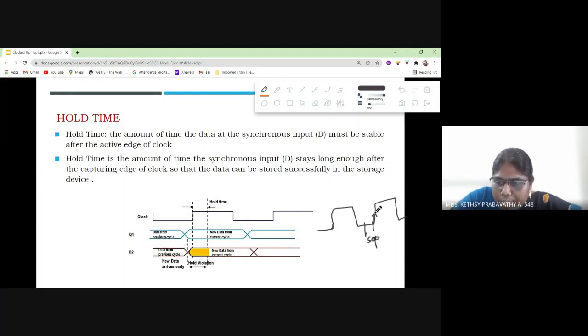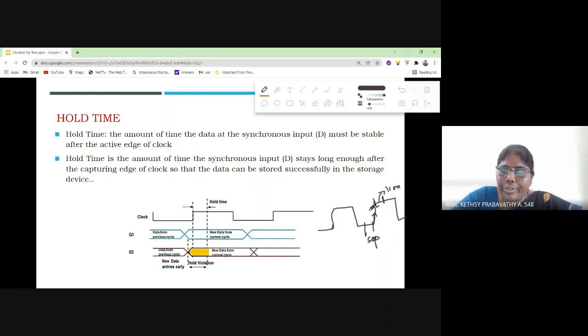What is the hold time? After it is triggered, this half period after is called hold time. Are you understood? Yes, ma'am.